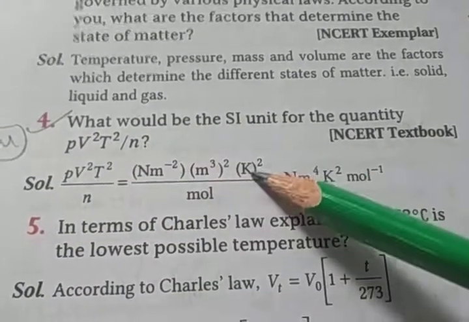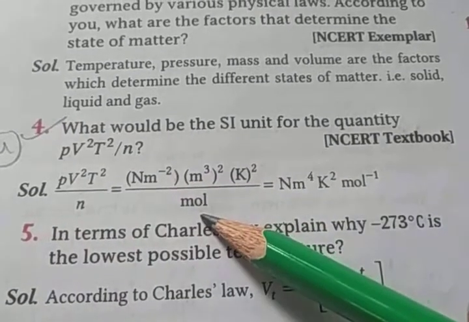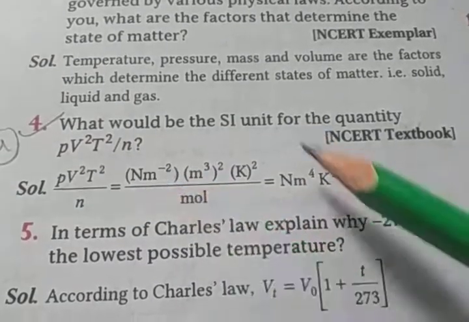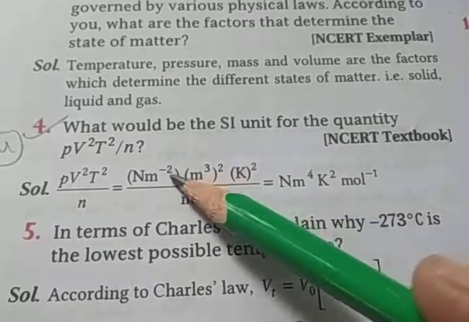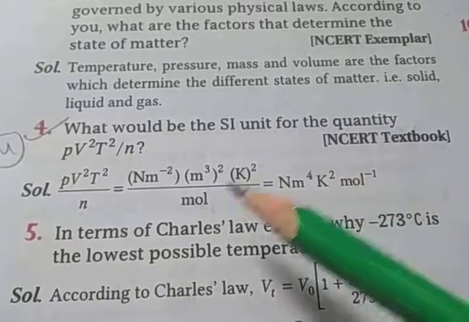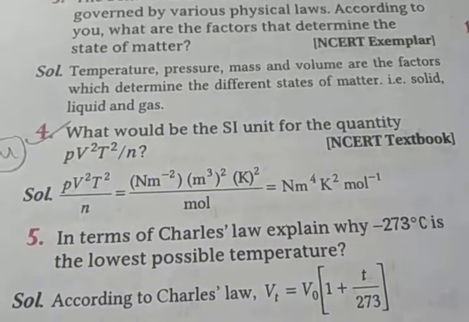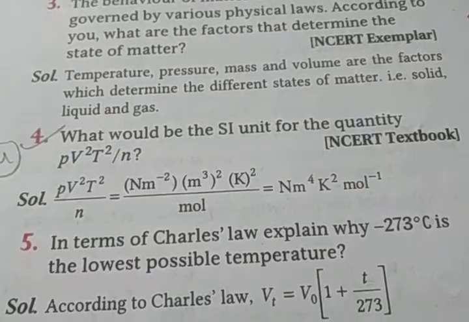T is Kelvin square, divided by small n, number of moles, and the mole unit is mol. So Newton and meter inverse 2, and meter power 6 minus 2 is 4, so meter power 4. K square, and mole going to the upper side, so mole inverse. That's how we find the unit for the quantity.